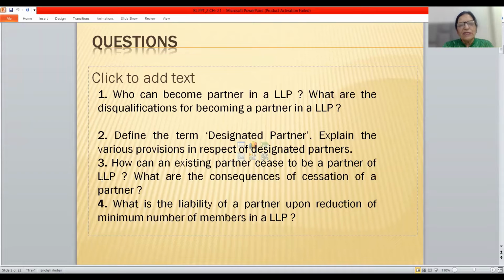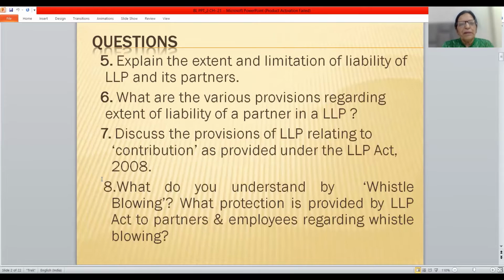Then second question is regarding designated partner and the various provisions in respect of designated partner. How can existing partner cease to be a partner of LLP? What are the consequences of cessation of a partner? What is the liability of a partner upon reduction of minimum number of members in a LLP?